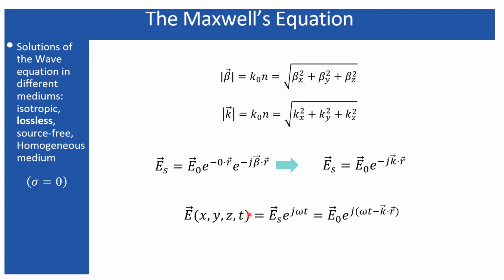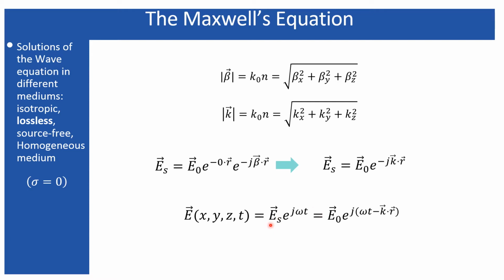And this is the total electric field. Now remember from a couple of lectures earlier that the electric field I considered was a space dependent and time dependent function. It is a vector, and from the time dependent function I took out the time dependent part as a product e to the power j omega t, and Es represented the space dependent part. Such a representation I called a time harmonic representation.